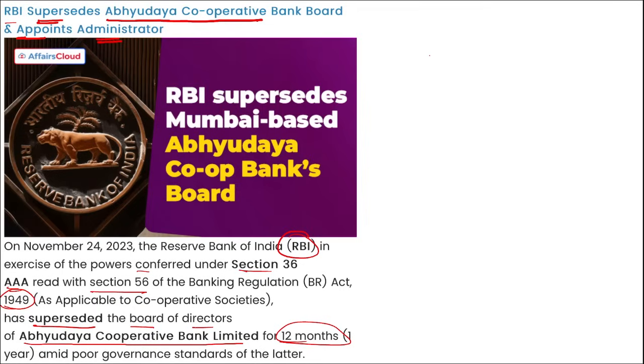In this, RBI has appointed Satya Prakash Pathak, the former Chief General Manager of SBI, as the administrator of the bank. So a question can be asked: who has been appointed as the administrator of Abhyudaya Cooperative Bank Limited? He will be Satya Prakash Pathak.